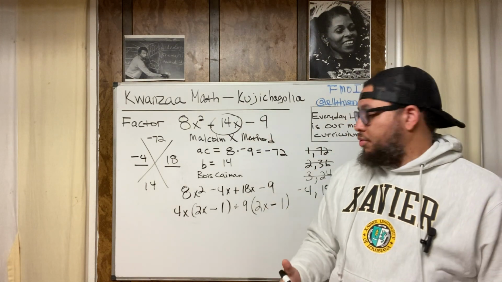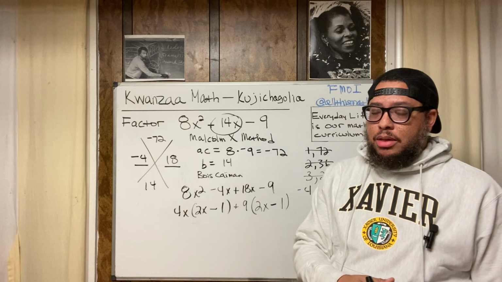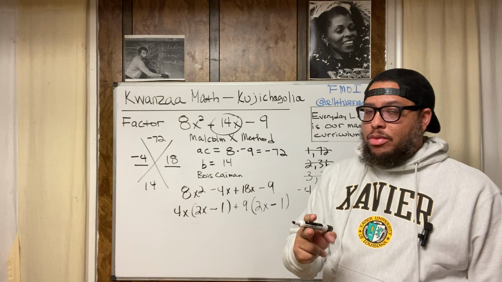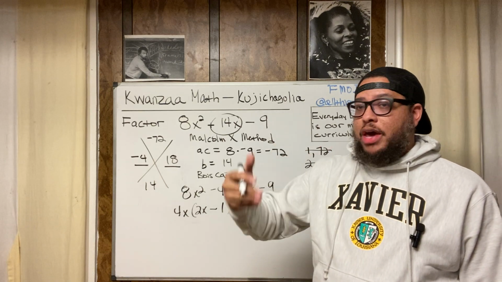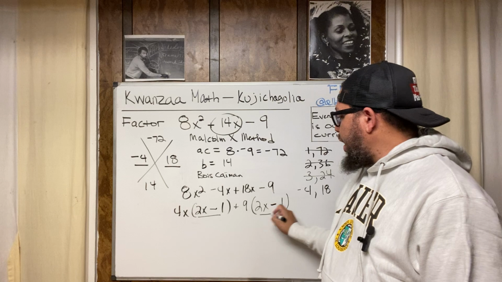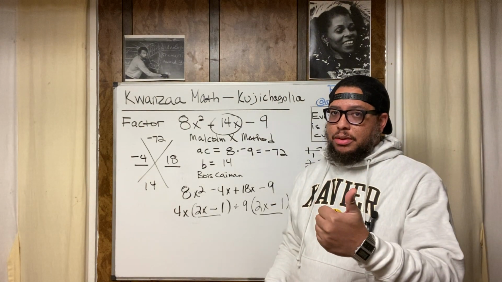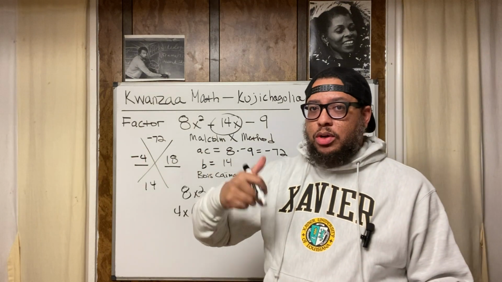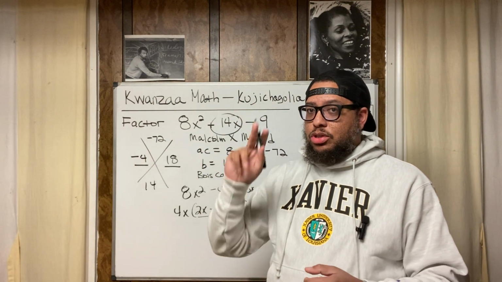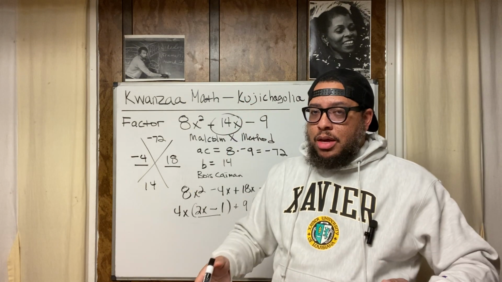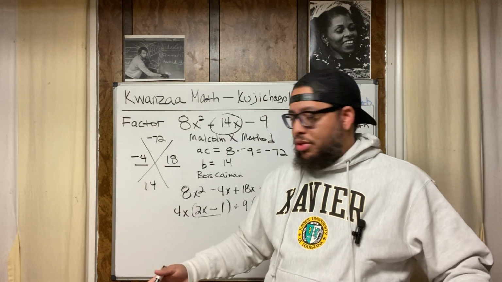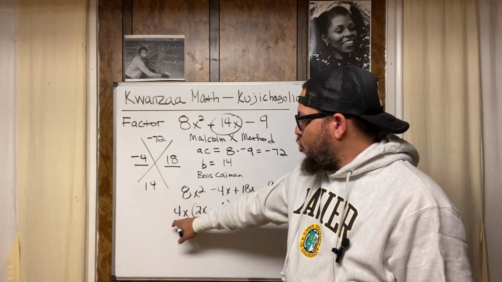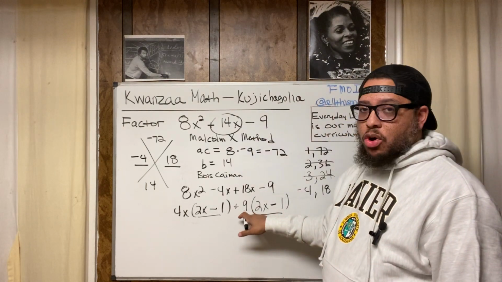Now, again, back to Malcolm X. We talk about some of Malcolm's history. After Malcolm leaves the Nation of Islam, near the end of his life, he starts two organizations where he's a member of both. So that makes him the common factor. Malcolm is the common factor. He starts the Muslim Mosque Incorporated, which is for any Muslim person. He also starts the OAAU, the Organization of Afro-American Unity. He starts two organizations, but he is the common factor because he is a member of both and he starts both. All right, so like 2x minus 1. Malcolm X with the Muslim Mosque Incorporated, Malcolm X with the OAAU.